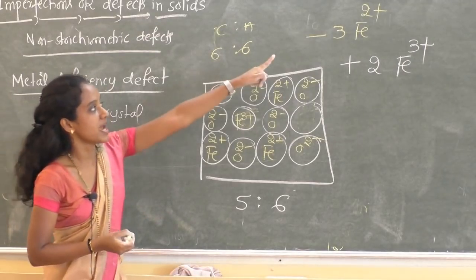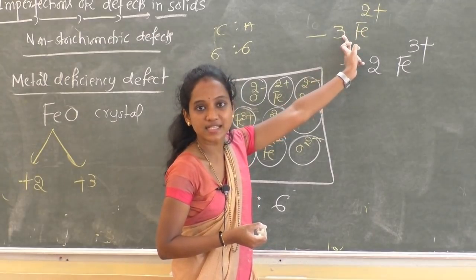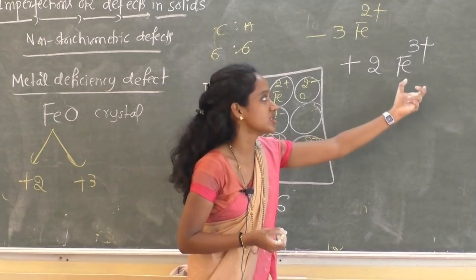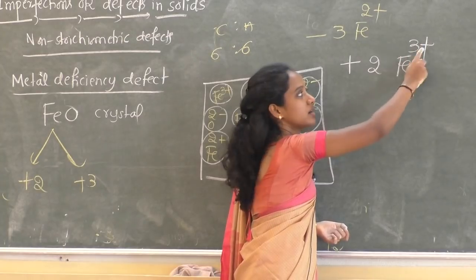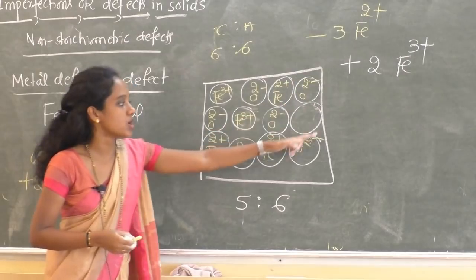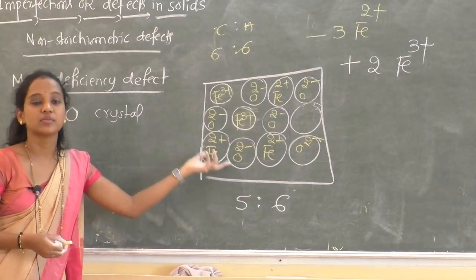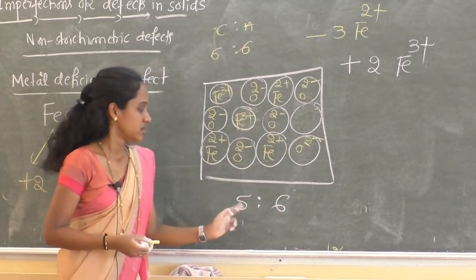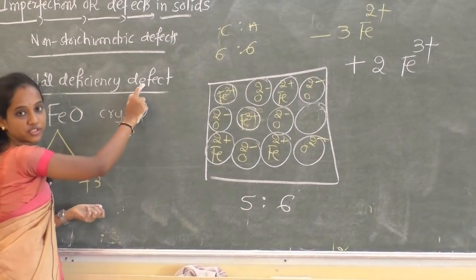I removed 3 Fe2+ ions, in the sense 2 times 3, 6. I deleted 6 positive charges. I introduced 2 Fe3+ ions, in the sense 2 times 3, plus 6 charge, so it gets balanced here. So the number of positive charges is equal to the number of negative charges. Electrical neutrality is maintained, but the only thing is there are fewer ions, so the ratio is 5:6. It is an example of metal deficiency defect.